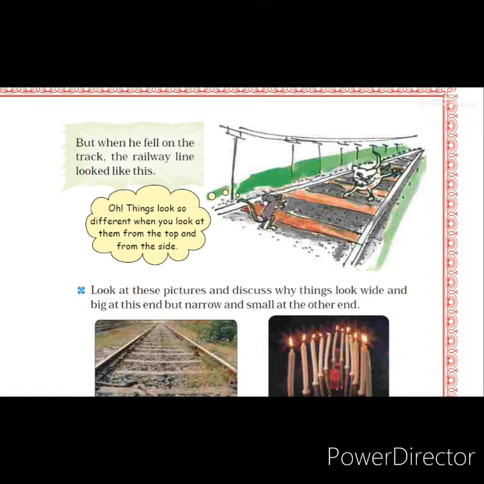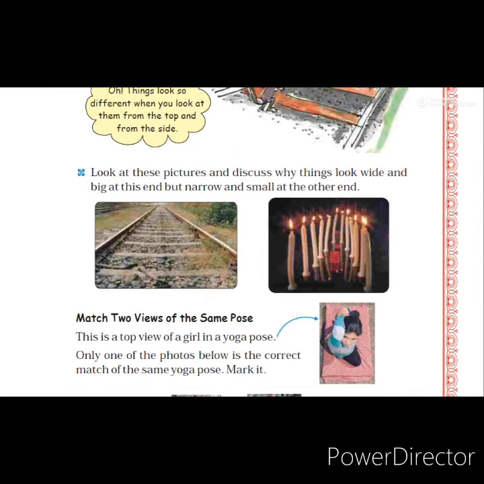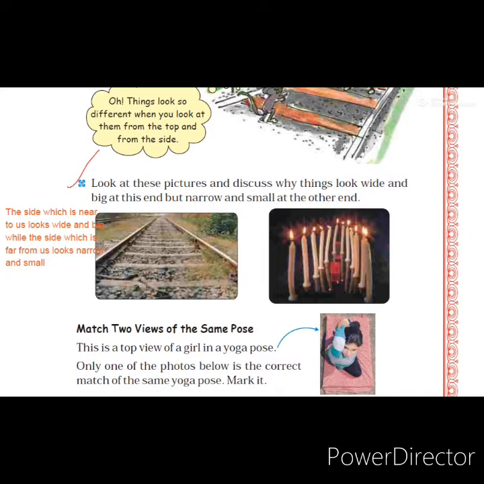Now here are another two pictures given. We have to write the answer for this question. Now we will read the question. Look at these pictures and discuss why things look wide and big at this end but narrow and small at the other end. Here the two ends of two objects are given. One is a railway track, and another is a line of candles. Here they are saying that one end is broader and the other is narrower.